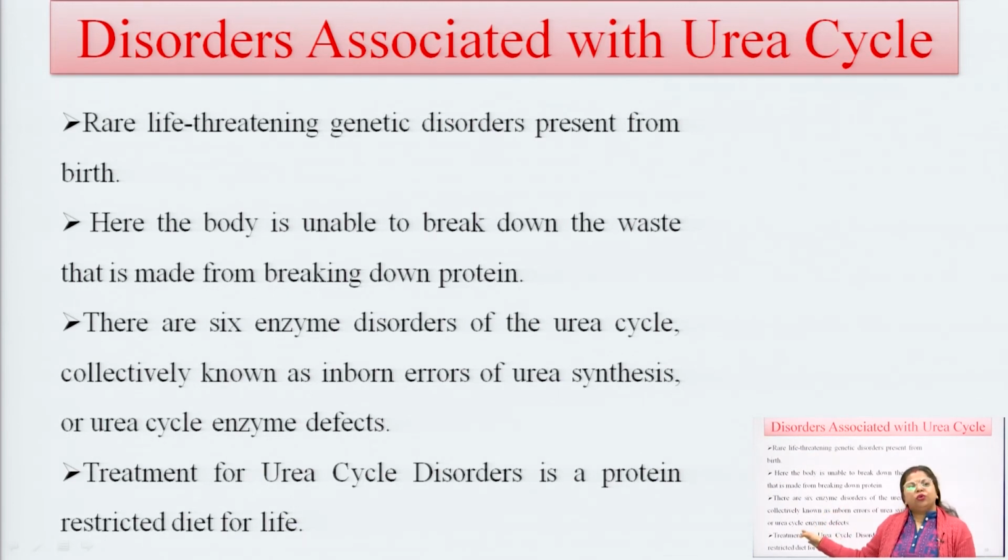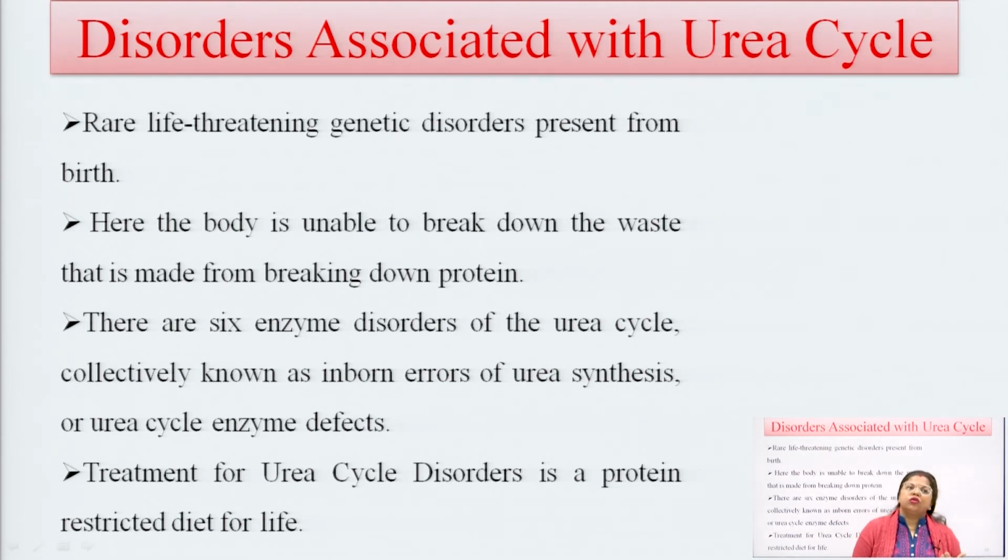How can we control these things and how can they affect our body? This is basically caused by a defect in the enzymes. If a particular enzyme used in the urea cycle is not present in the body, it can cause disorders. So, these disorders of the urea cycle show life threatening effects, and are genetic disorders. They can start from the birth of the baby, and the body is unable to break down.